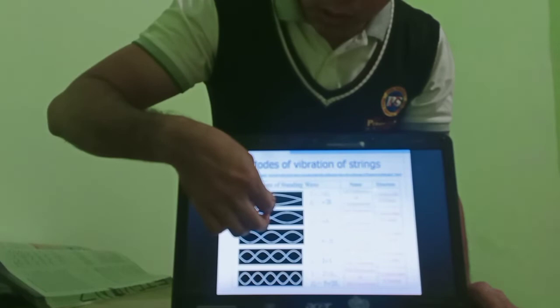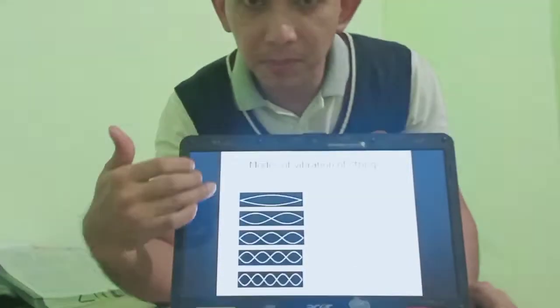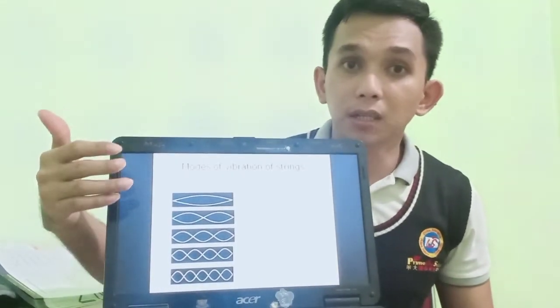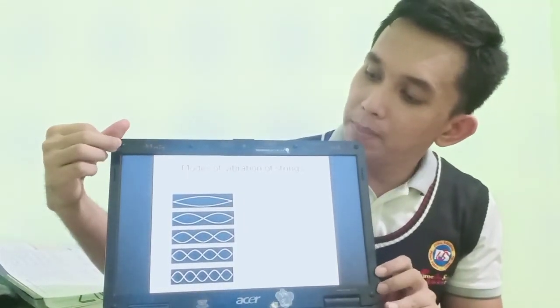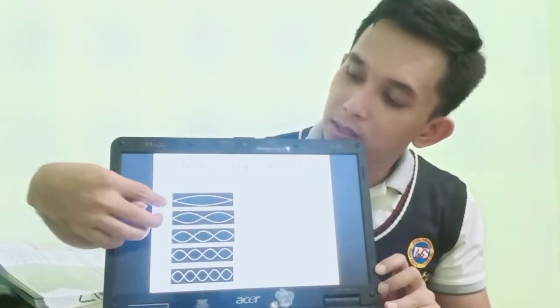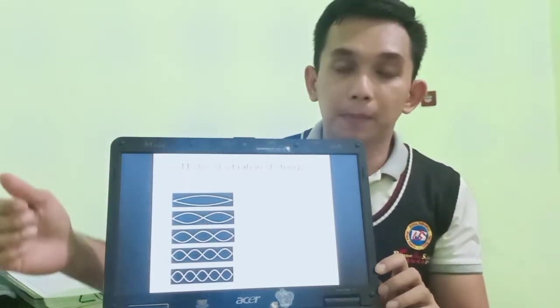If I pull one of the strings up, it will look like this. It means the string of the guitar is now making two nodes, this one and this one, and one anti-node in the middle.